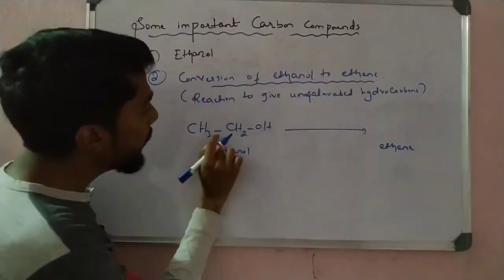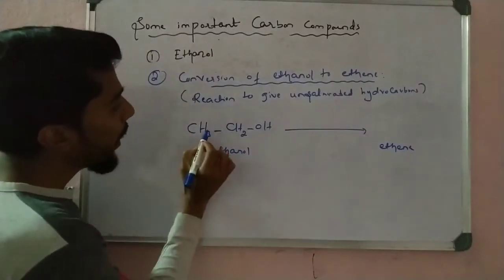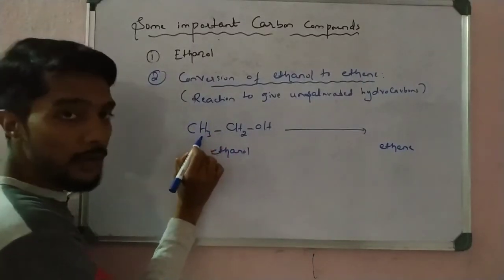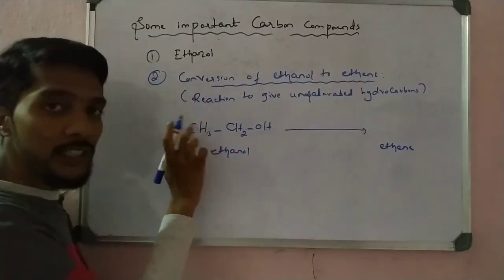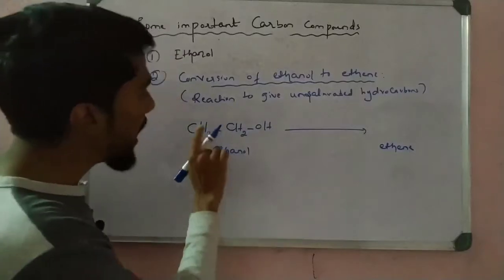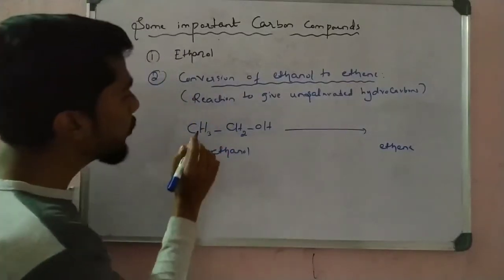Means what? We make here this single bond to double bond. So simple one: if I remove this H here, 3 is there. If I make 2H, means 1H is there, so one valency is there, so that valency again forms the bond with this carbon. So I can remove 1H from here.